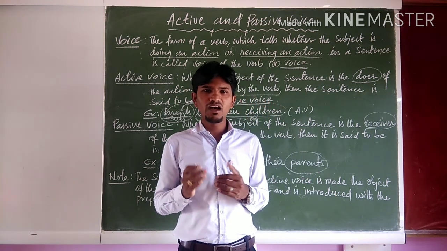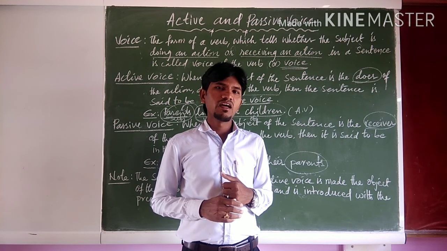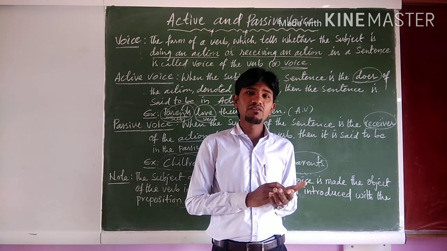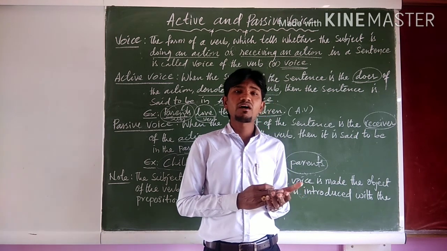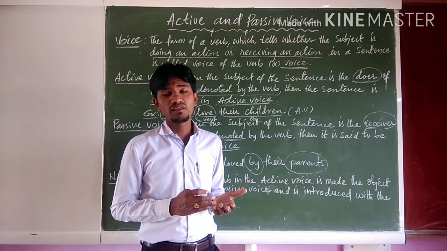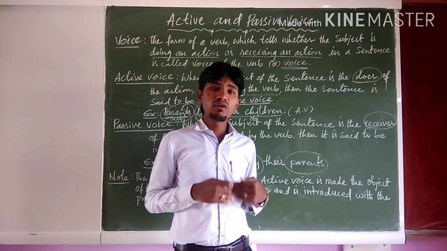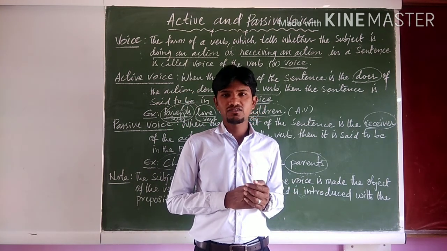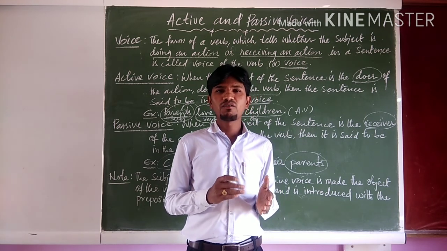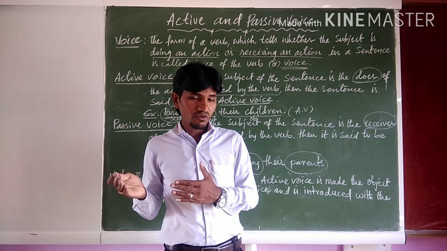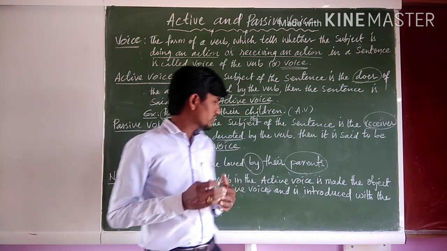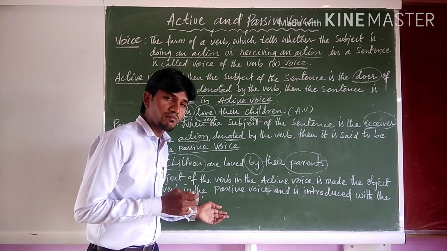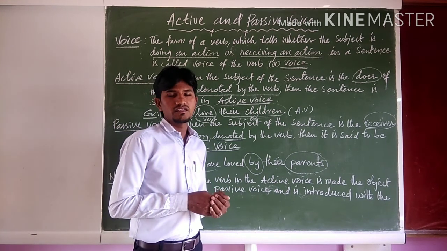The war was fought over gold. And also, we use passive voice when we want to give much importance to the receiver of the action, and sometimes when we do not know the performer of the action. For example, my purse was stolen. Without the preposition "by", we can also frame passive voice sentences.